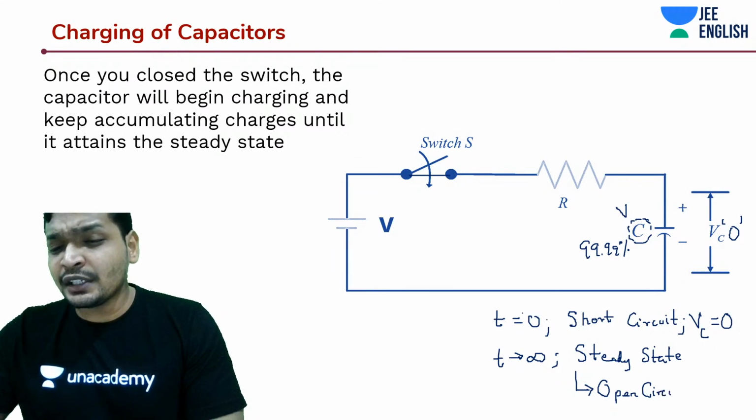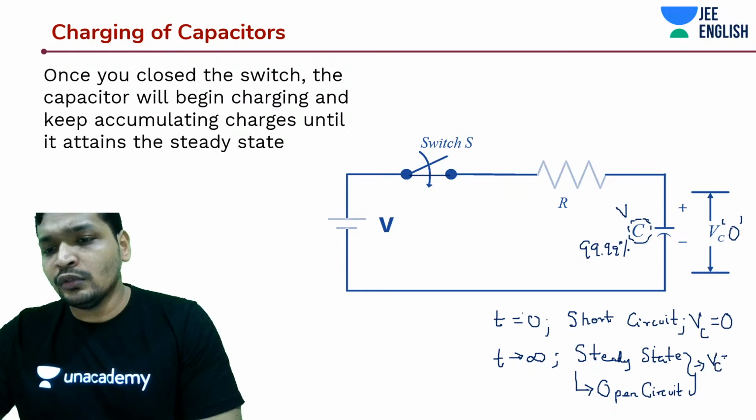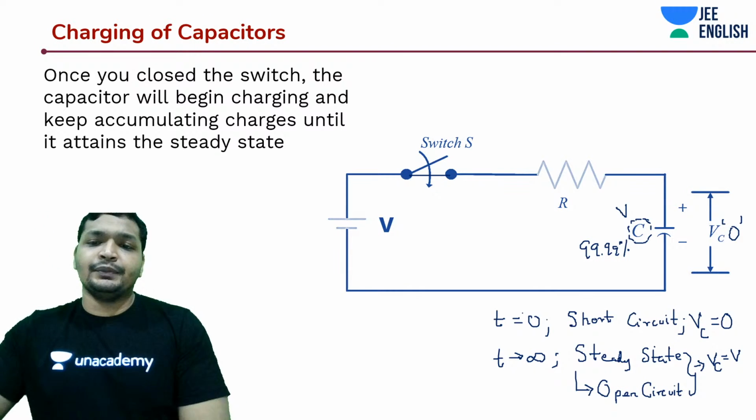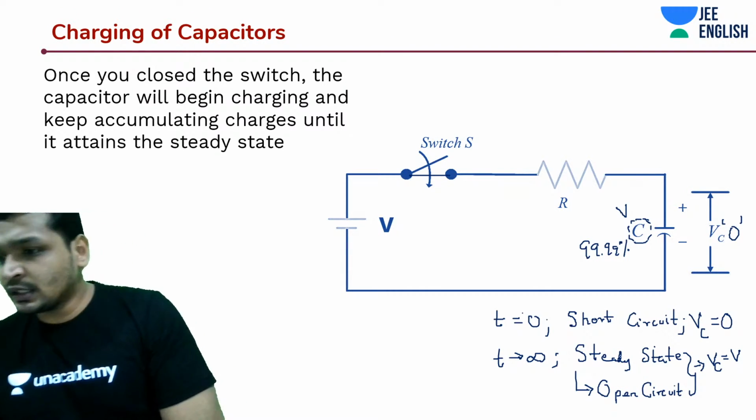And what would be the potential in this case? In the specific case, V_C would be equal to the EMF potential. I hope this is clear.